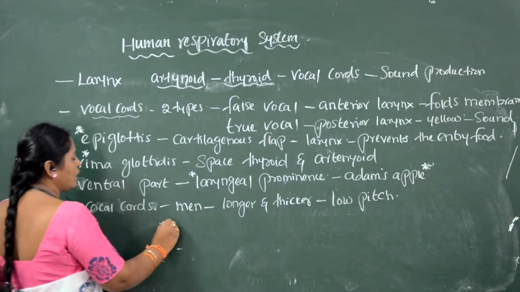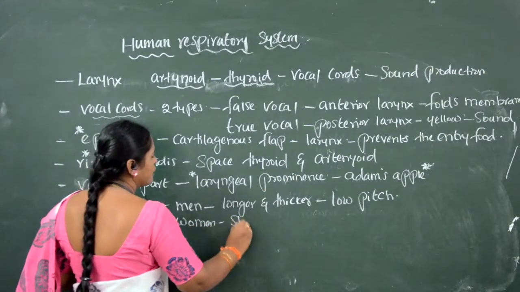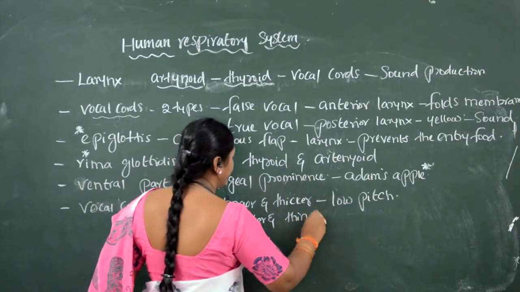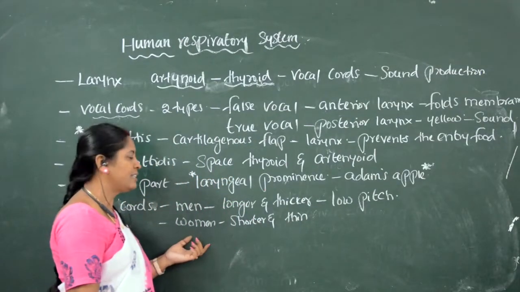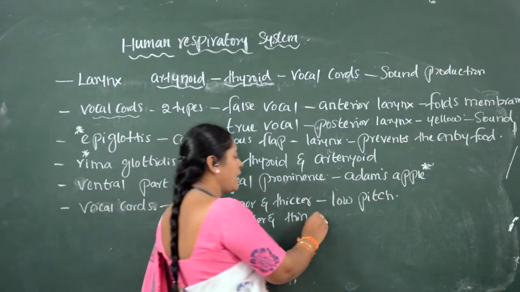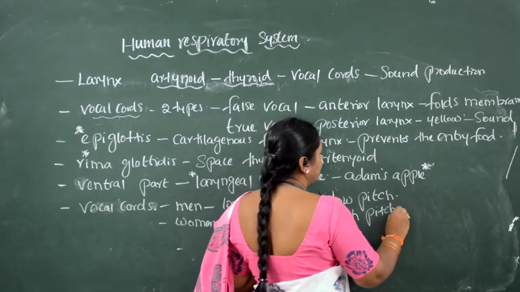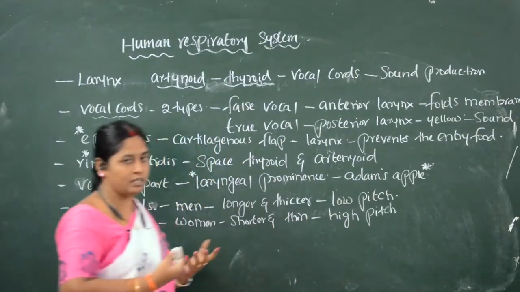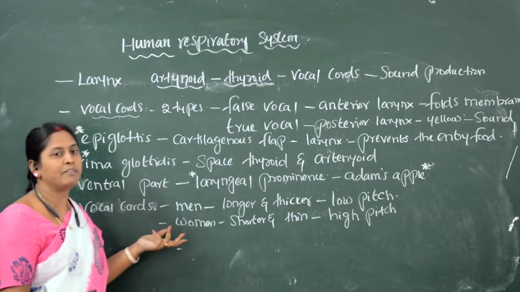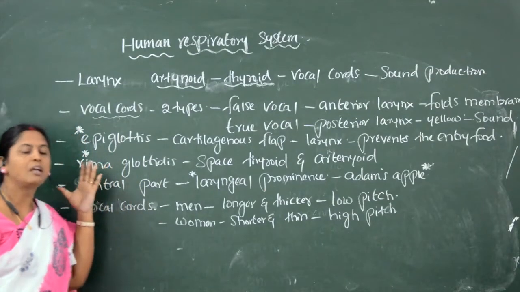When we see the vocal cords of women, they are shorter and thin. So the vocal cords in women, that is in ladies, are very short and thin. So they need high pitch. High pitch means for small things also, ladies have to speak louder to get more voice. Whereas in gents, if they speak a little, the voice will be very harsh because the vocal cords are longer and thicker. So this is the larynx.